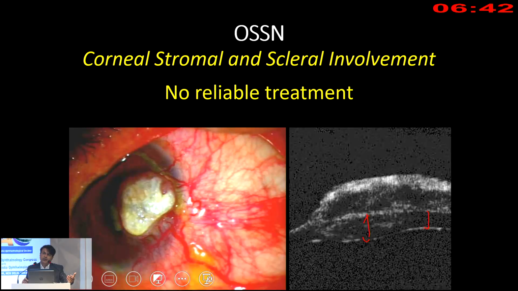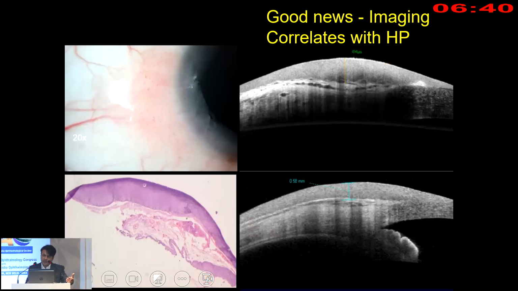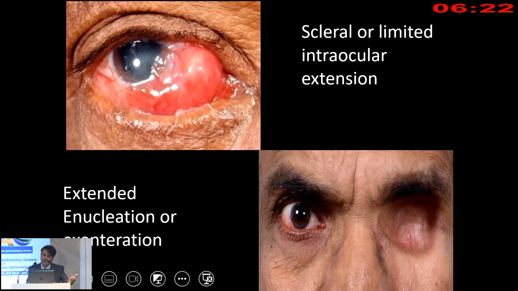So you don't have a clinical clue when the tumor is opaque. Good news is that imaging correlates very well with histopathology. Here you see a situation where the conjunctiva is involved, Tenon's, that bubbly layer, is not involved, and that's exactly what you see on histopathology. So when there is good clinical imaging correlation with histopathology, it's easy to determine scleral invasion.